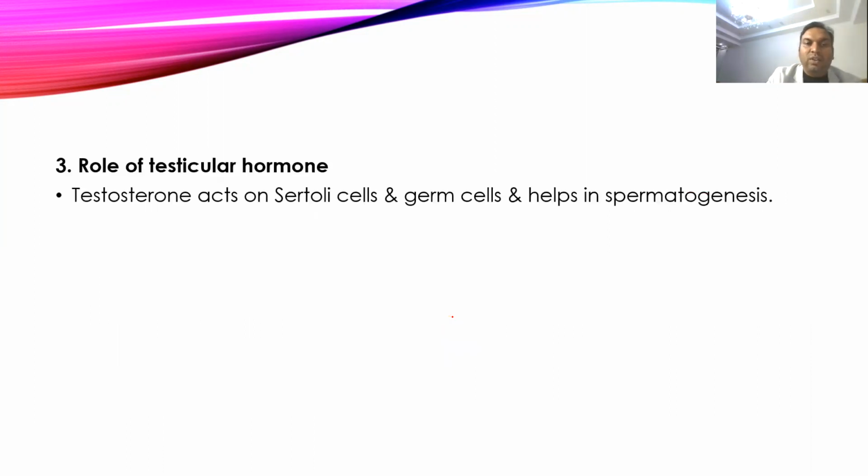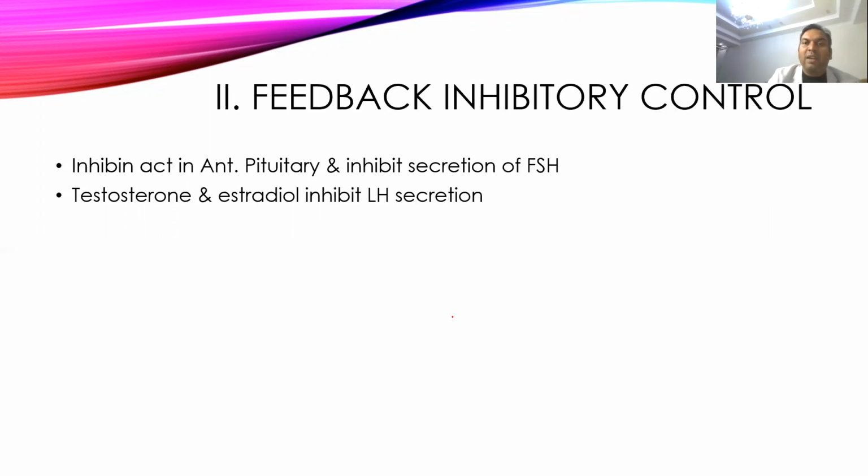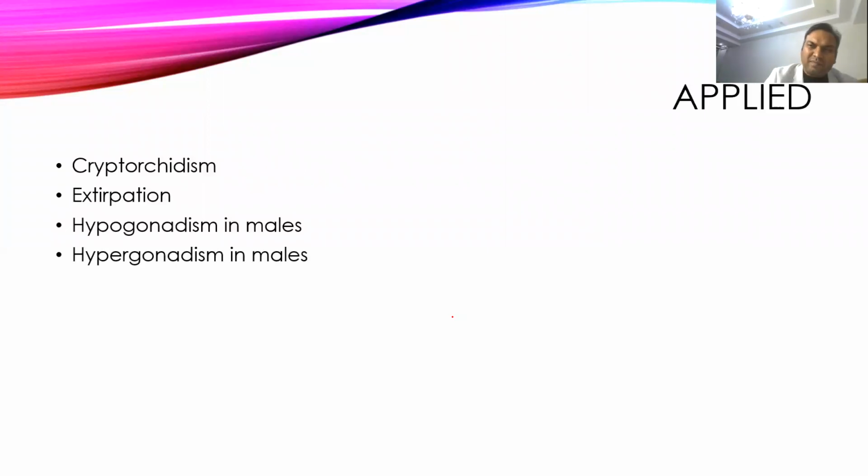Then the role of the testicular hormones like testosterone is to act on Sertoli cells and germ cells and help in spermatogenesis. Then other hormones which have a regulatory feedback mechanism: one is inhibin, which acts on the anterior pituitary and directly inhibits the FSH secretion, while testosterone and estrogen inhibit LH secretion.